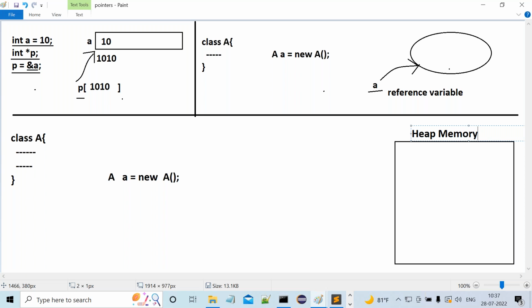Heap memory. What is the nature of this heap memory? It's a dynamic memory. What is the nature of this dynamic memory? It is able to allocate and deallocate memory for the objects at runtime. Sir, all of you get my point or not?